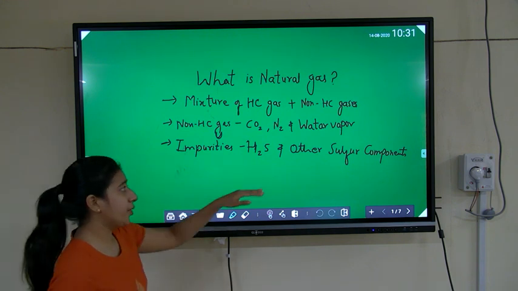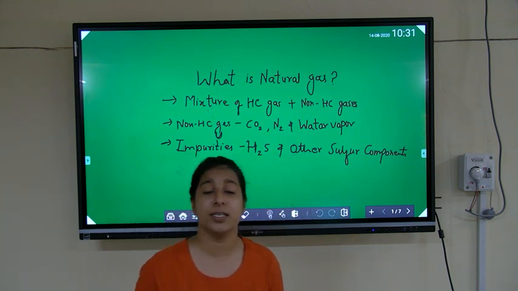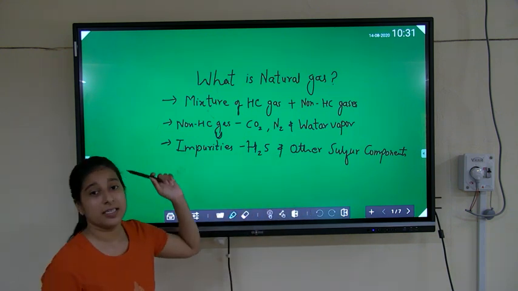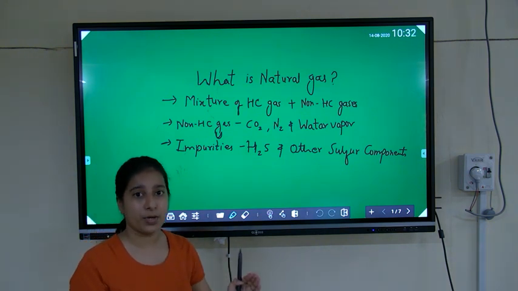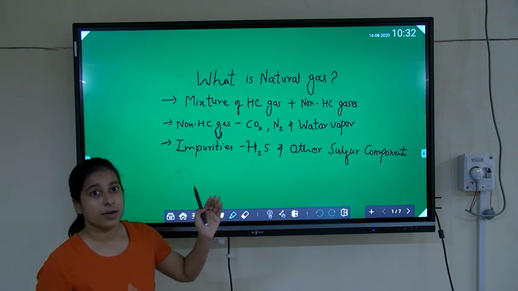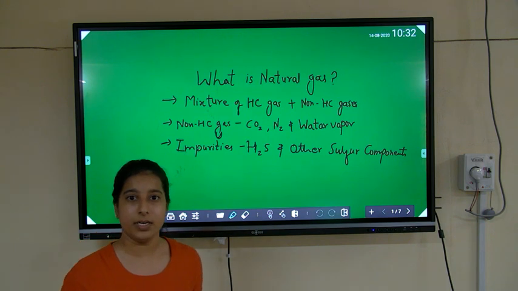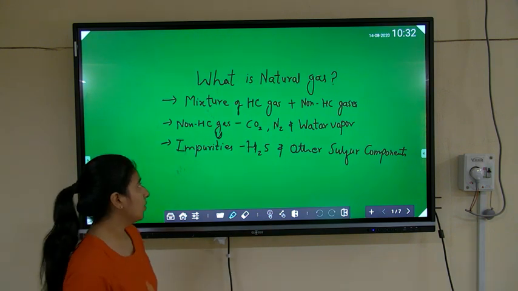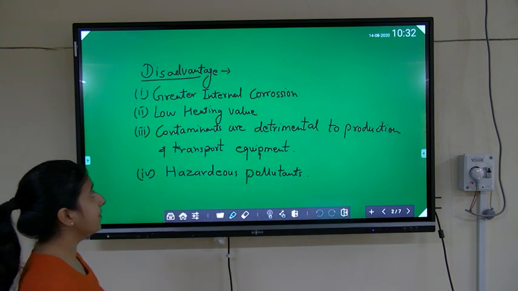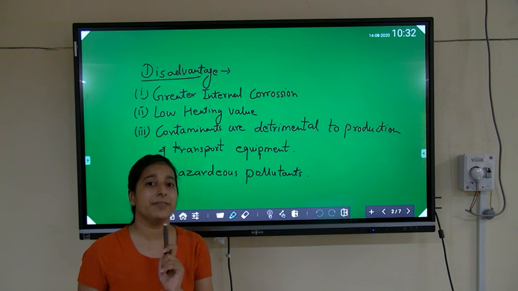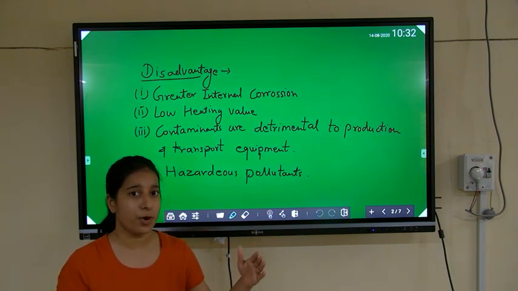Actually, these impurities lower the heating value or energy content of natural gas. So we need to process natural gas when we extract it from wells, and it goes through a processing system in a series. Then we send the natural gas for sales purposes. The impurities present in natural gas have some disadvantages. That's why we need to process this natural gas and remove these impurities.